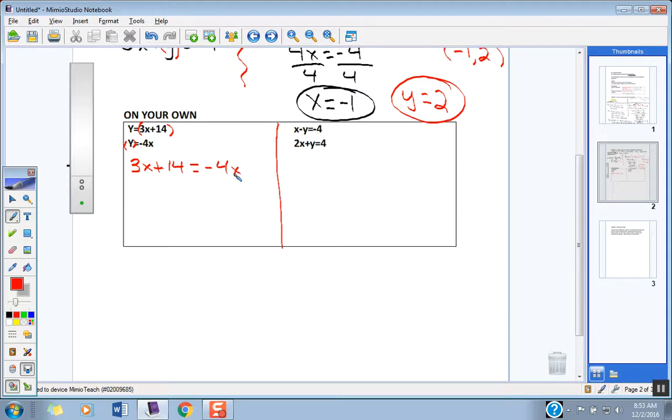Okay. My suggestion would be subtract 3x from both sides to do that. Why don't you guys take a minute or two and go ahead and try those on your own quickly. And once you've got them, check with a neighbor around you, see if you guys agree. Okay?